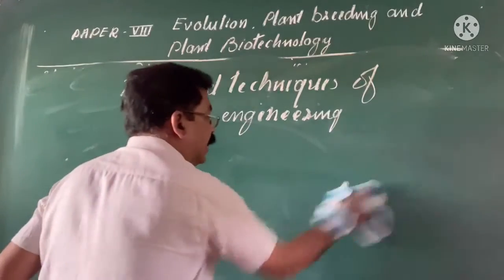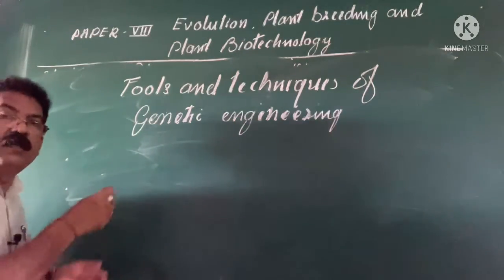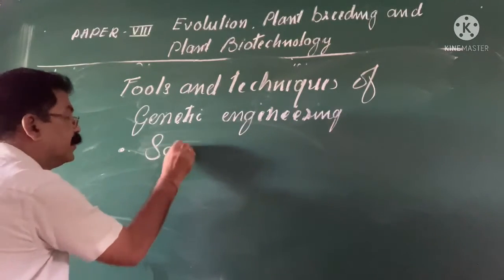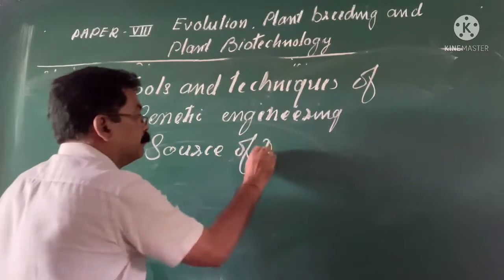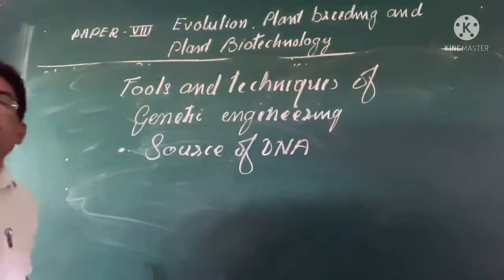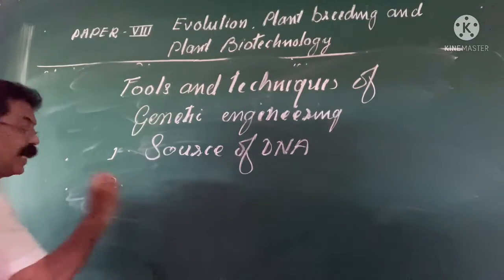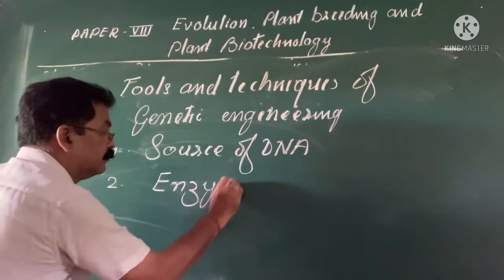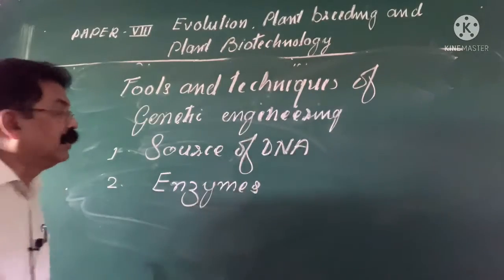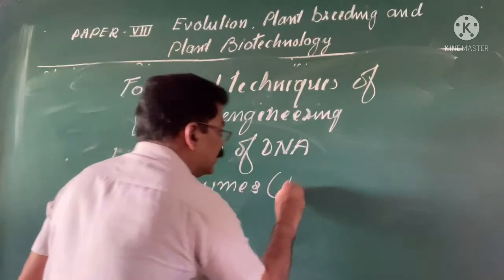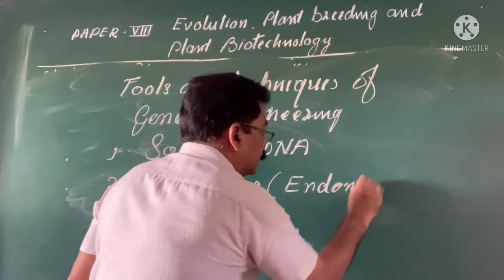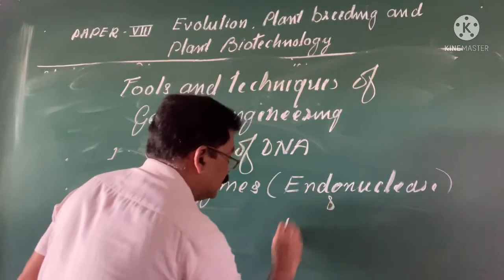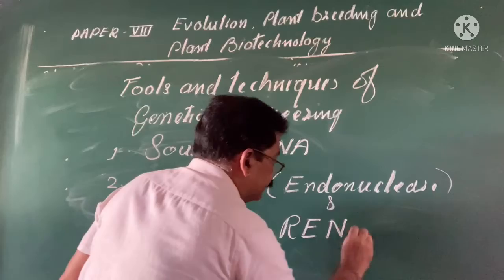Tools and techniques of genetic engineering include 4 types. First, source of DNA. Second, enzymes used, especially endonuclease and restriction endonuclease enzymes.